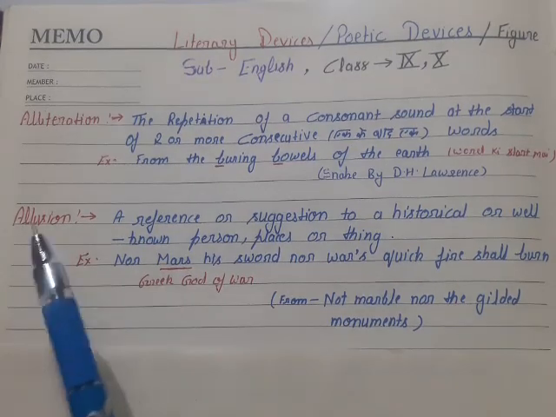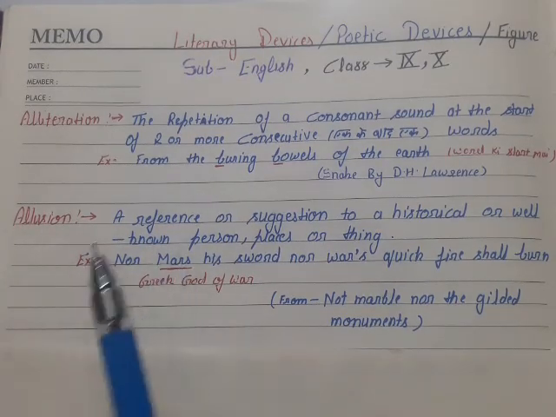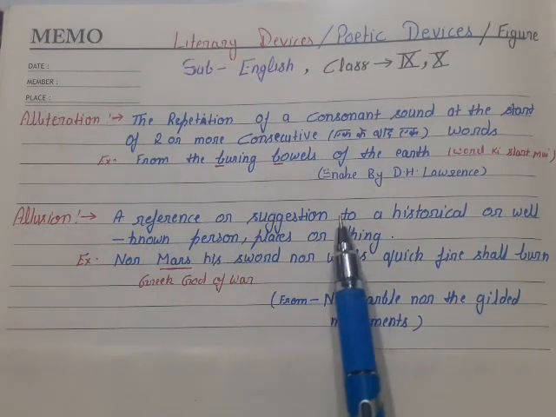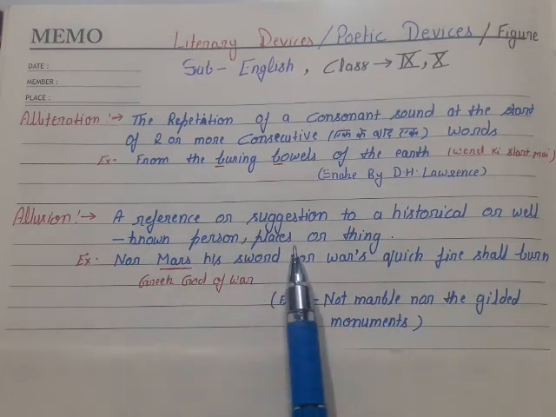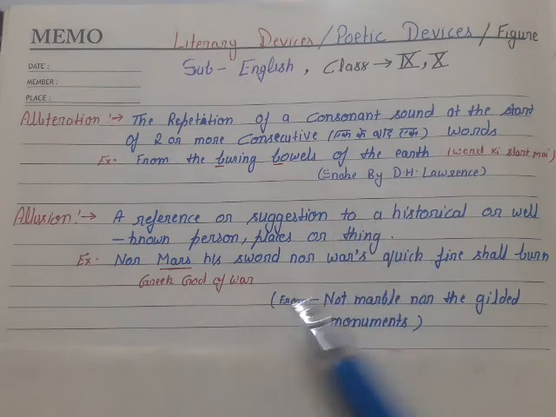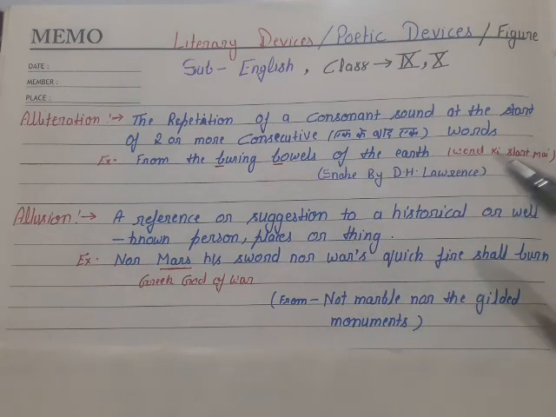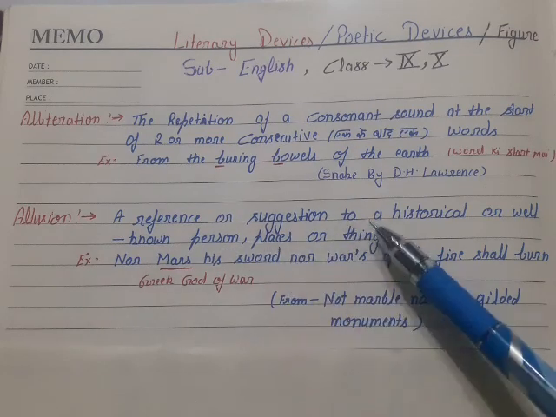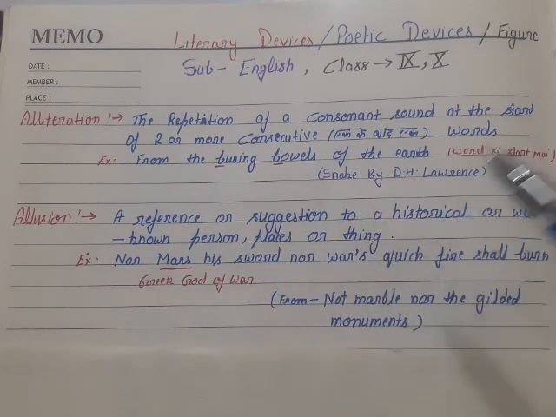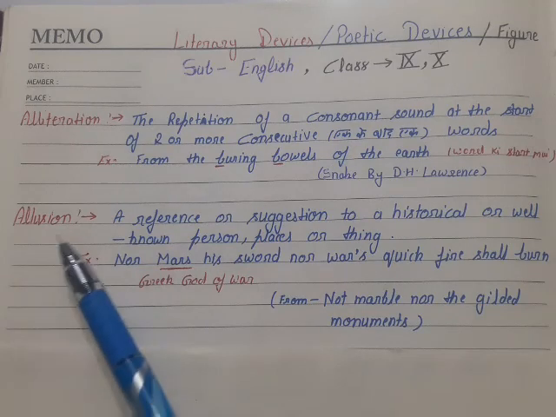Student, our next literary device is allusion. What is allusion? A reference or suggestion to a historical or well-known person, place or thing. It means when we give the example of any history, or any person, place or thing which is famous in history or at the present time, that will be allusion.